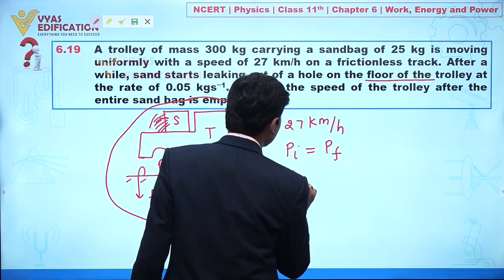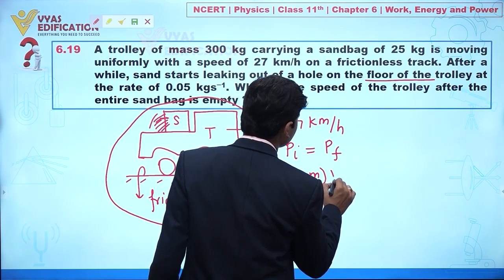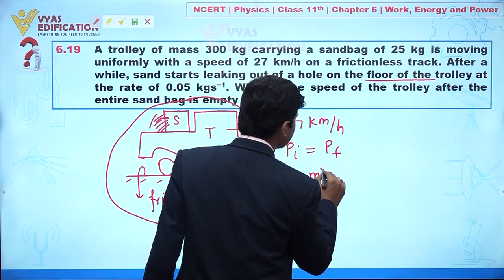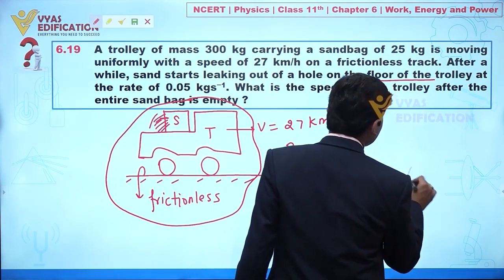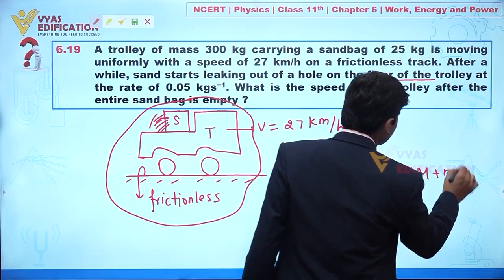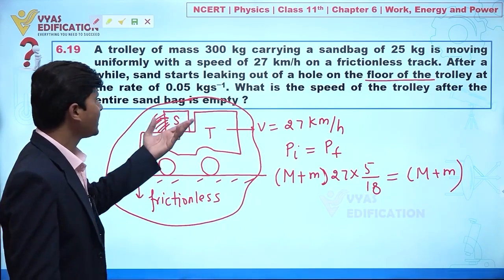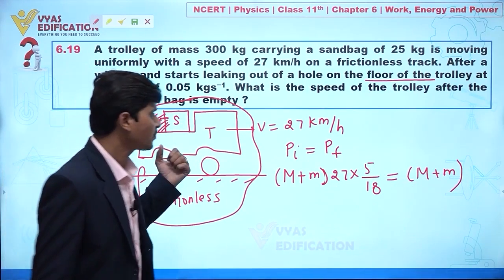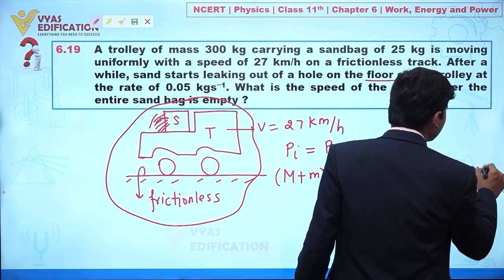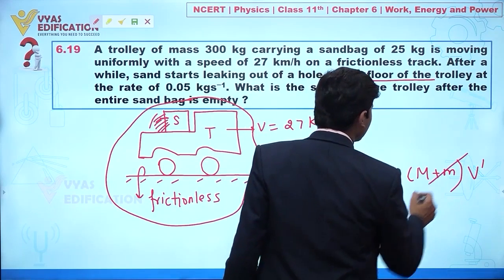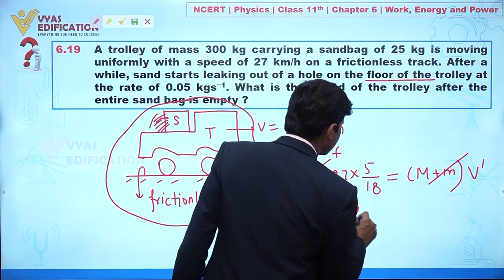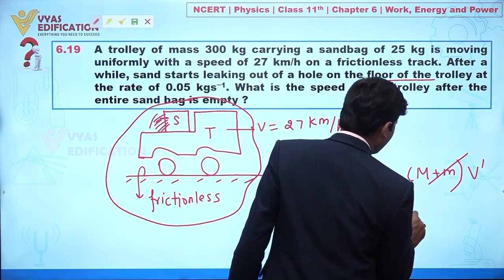Initial momentum you can say capital M plus small m. Let's suppose it is going with the velocity 27 km per hour. So this should be equal to final total mass. Again we have capital M plus m because the sand is placed on the floor of a trolley. Clear? And let's suppose I am saying velocity is v dash. Now because mass is same, definitely we can say velocity also remains same.